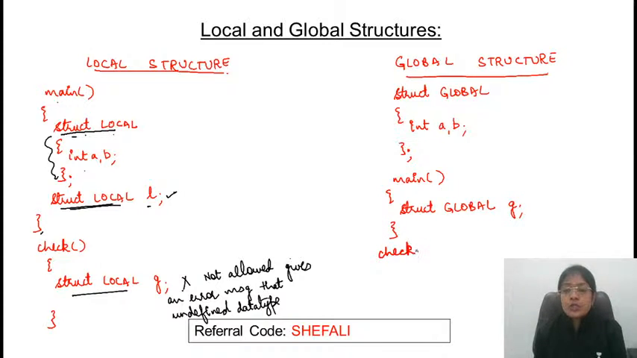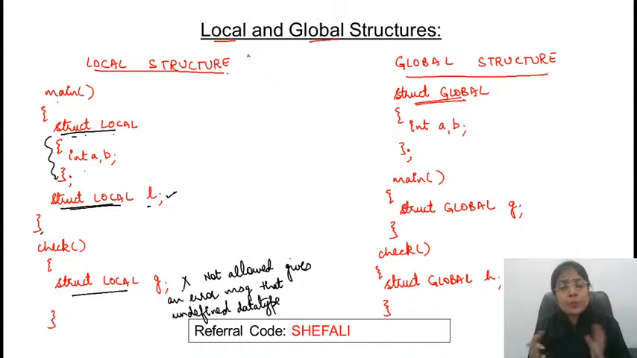Check is another function, with struct global h. Now is this fine? Yes. Now this struct global data type can be used anywhere in the program. Anywhere in the program means any function can use this data type. So that is the difference between local structure and global structure. If you relate this with local and global variables, there is no difference. Correct?